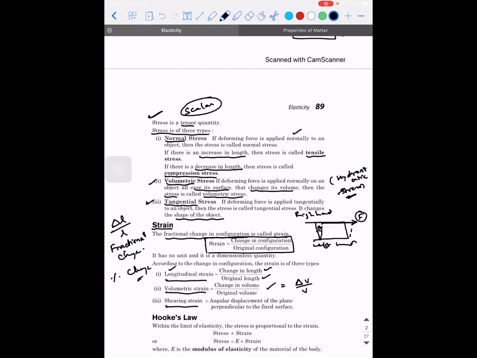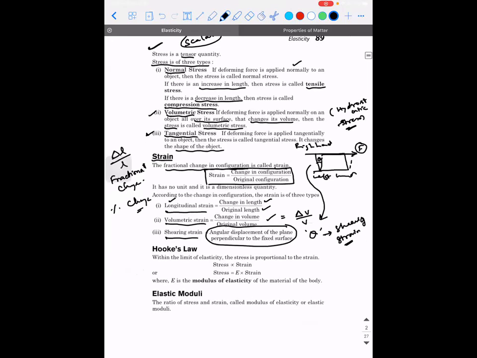What is shearing strain? Shearing strain is the angular displacement of the plane perpendicular to the fixed surface. I told you about tangential stress, right? This value theta is what is called shearing strain. The other two are like ratios. For the shearing strain, we call it an angle because there is going to be a small definition that we are going to give to it. Let me explain that alone.